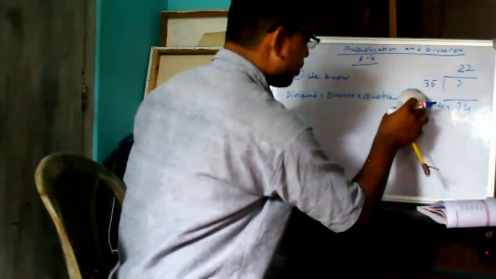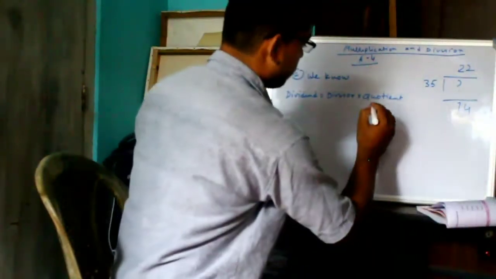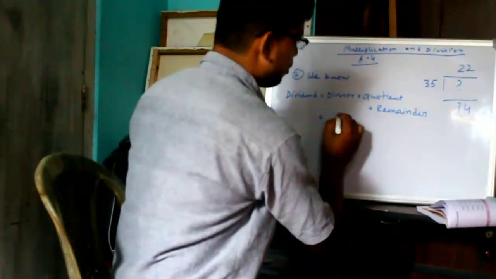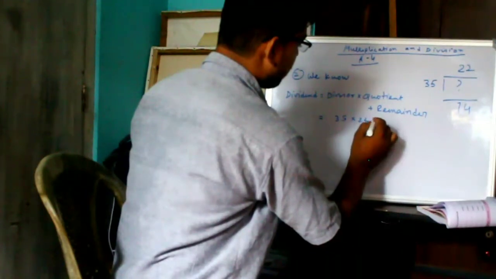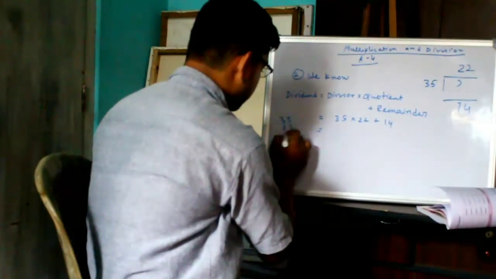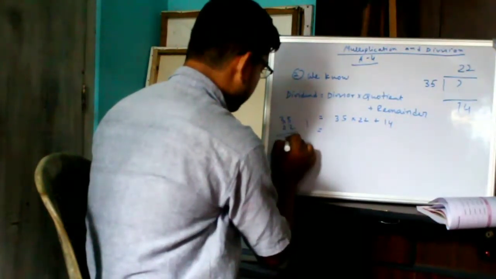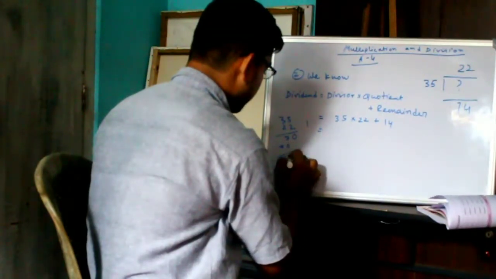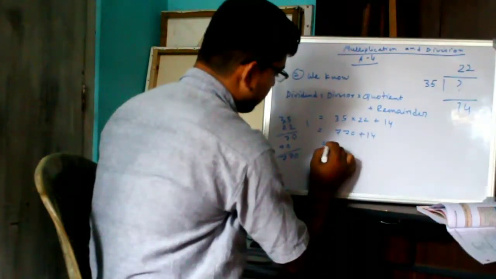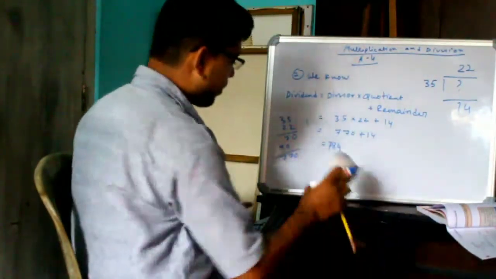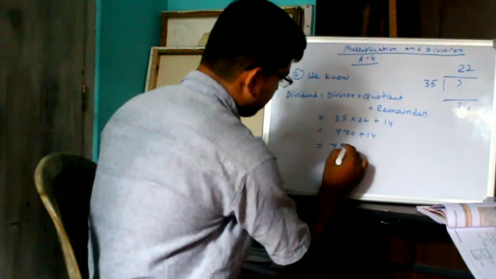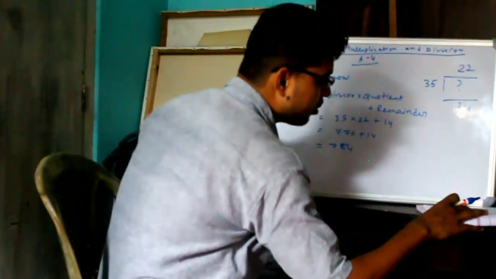Here divisor is 35, quotient is 22, plus remainder is 40. So 35 into 22 plus 40 equal to 770 plus 40 equal to 810. Answer is 810. So the question is asking, so find the number. So number is